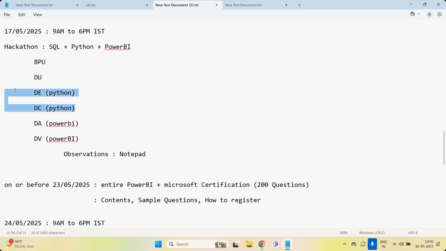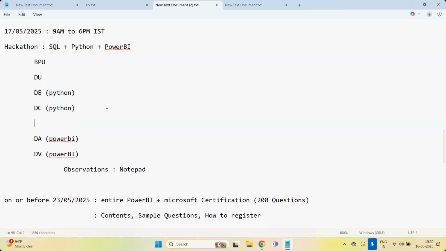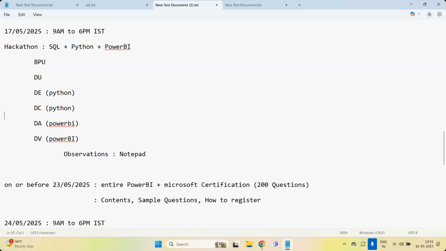And in Python, you have to do the data cleaning. And once the cleaning is completed, the clean data, the cleaned DF that is there now, convert this to an Excel sheet. And that Excel sheet, finally, you load in Power BI. Point is clear? SQL to Python, Python to Power BI, finally. Clean data you have to store in Excel, and that Excel you have to load into Power BI, and you have to work.